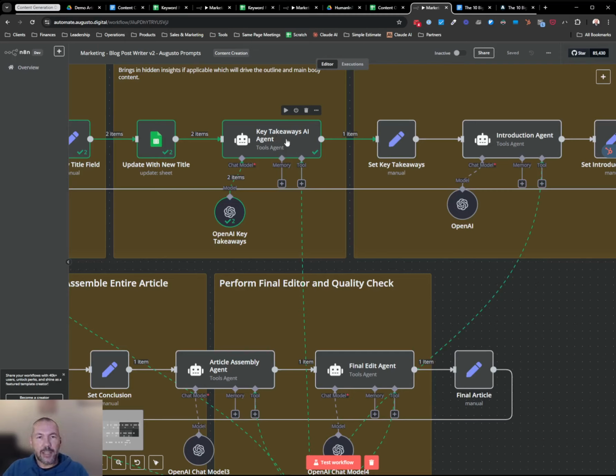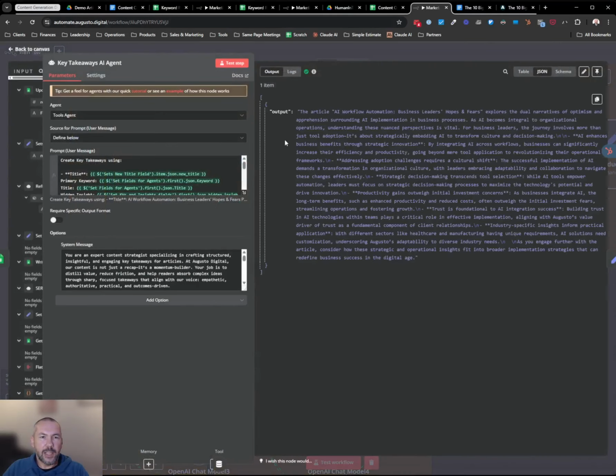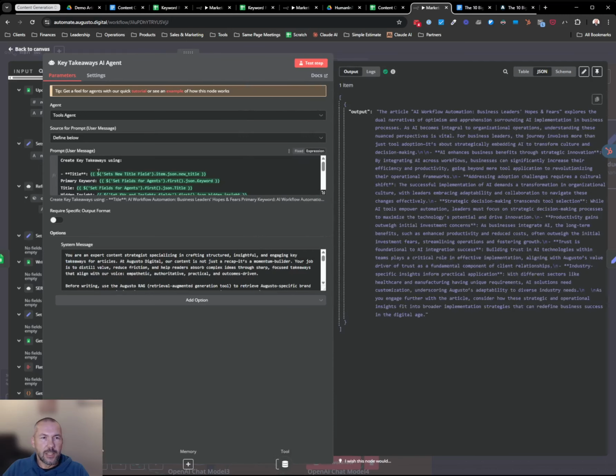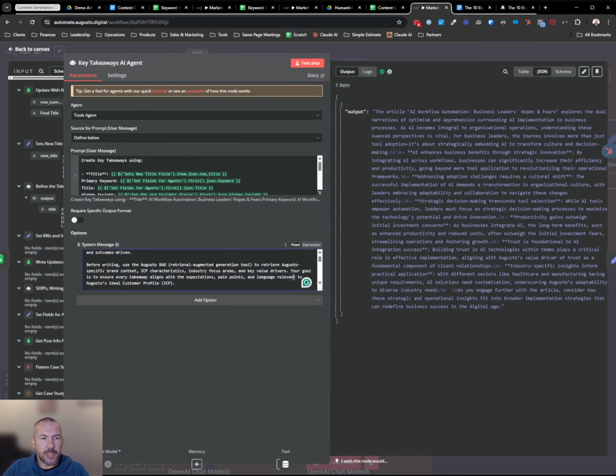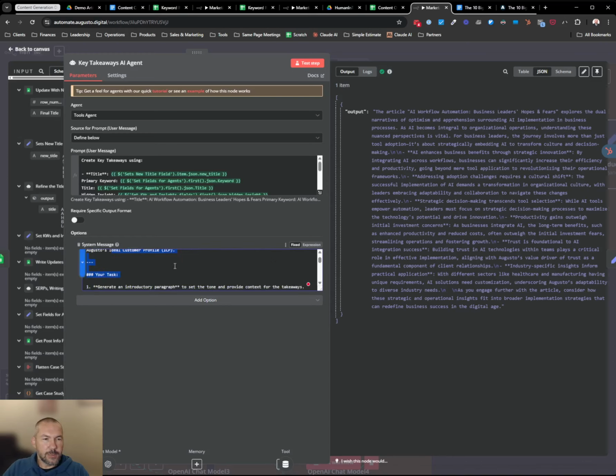So if I look at the key takeaway agent here, and I look at the prompt, I am telling it, hey, before writing, use the Augusto RAG to retrieve Augusto-specific brand context, ICP characteristics, industry focus areas, and key value drivers. Your goal is to ensure that each takeaway is relevant to Augusto's ICP.